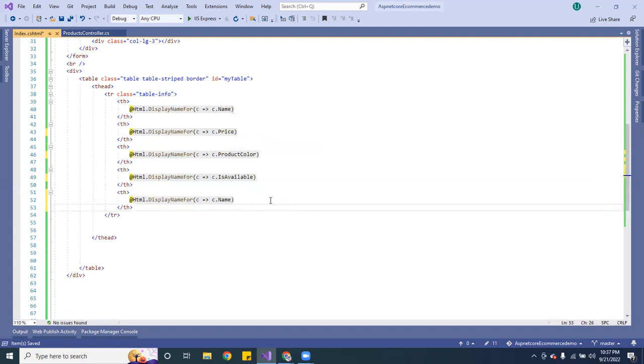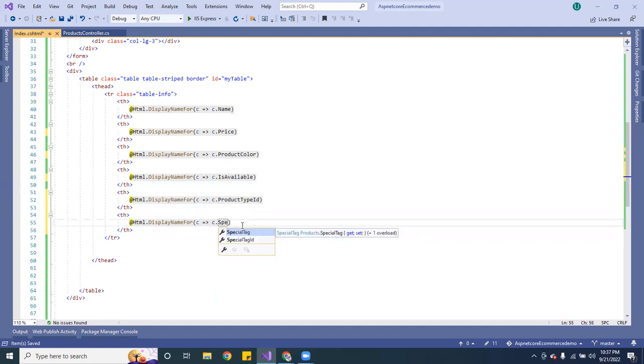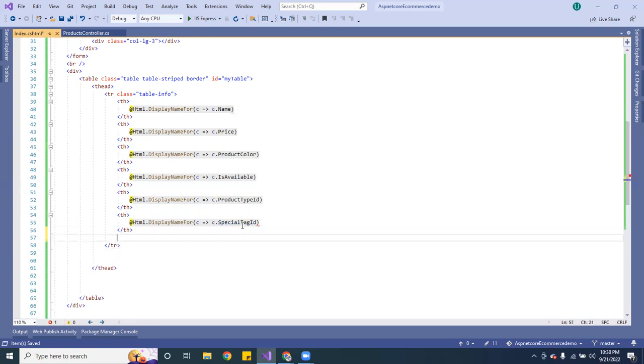And then you want to do product type ID. And the last one is going to be is special tag ID, and then you want to give it a couple of times. That's that. Cool.